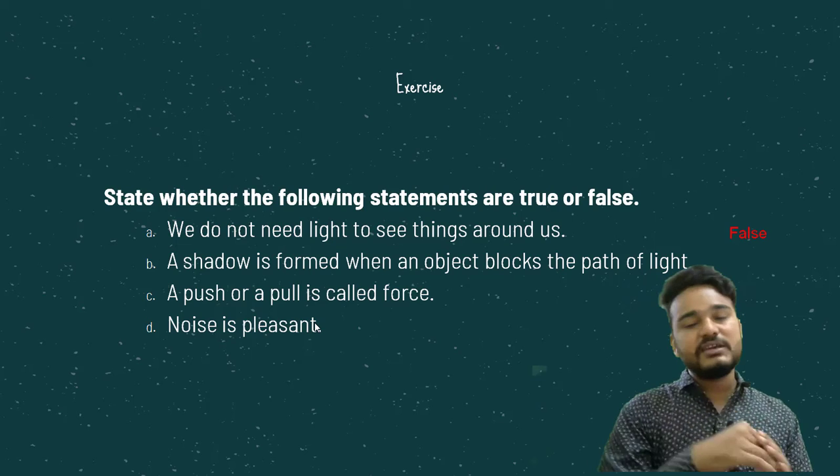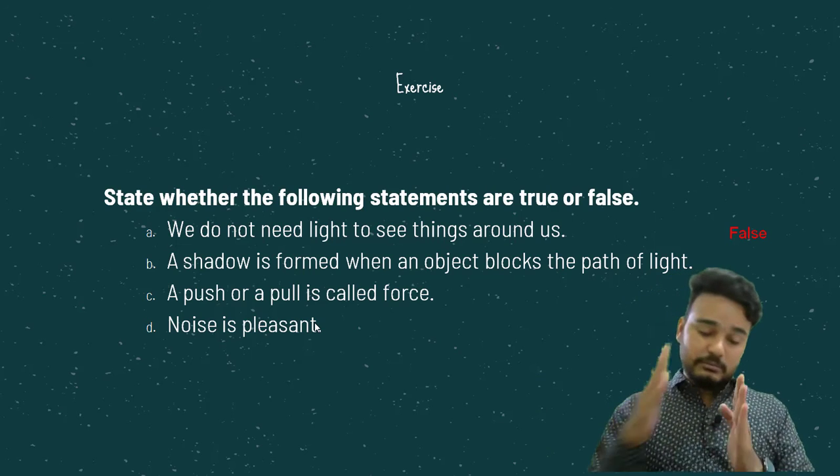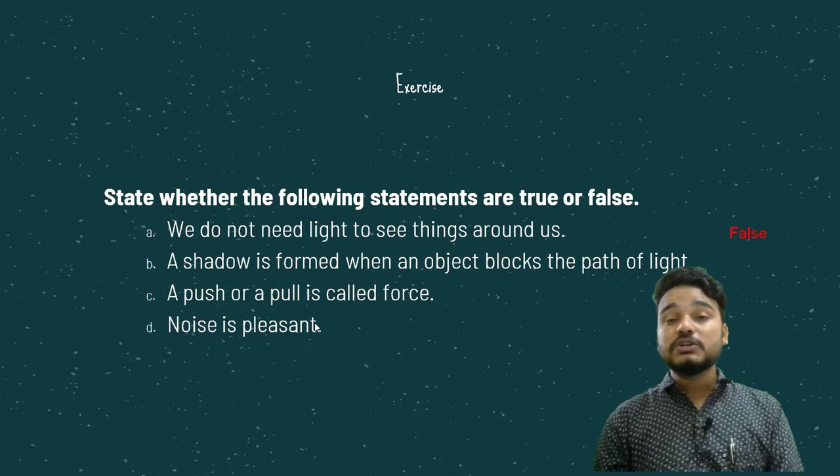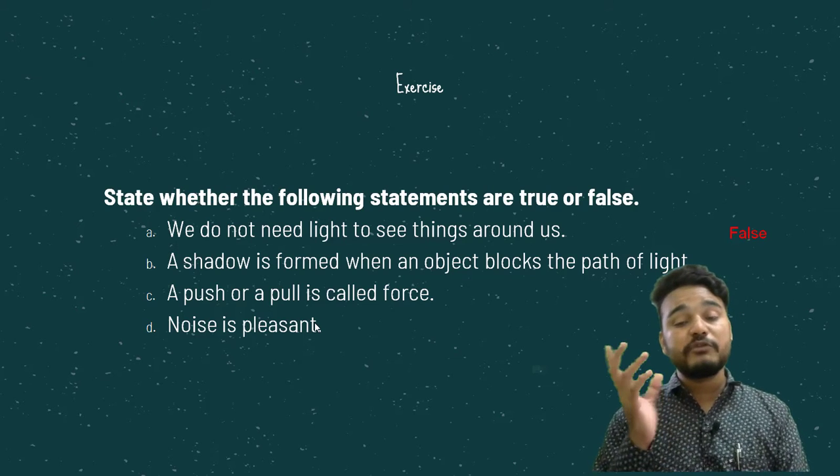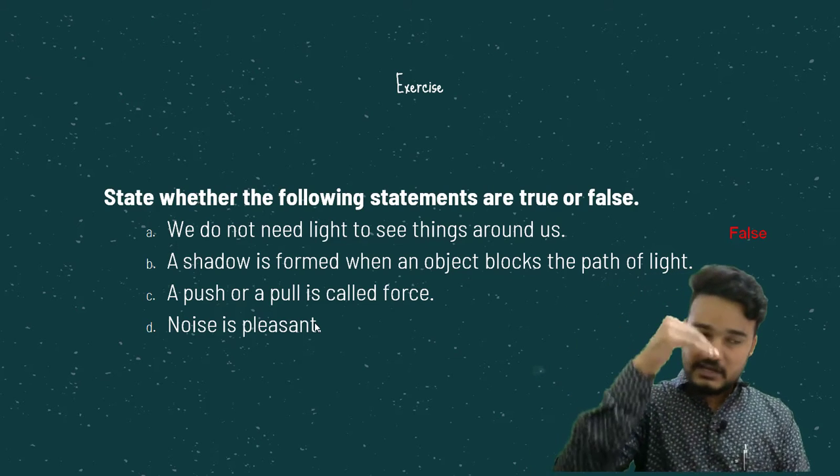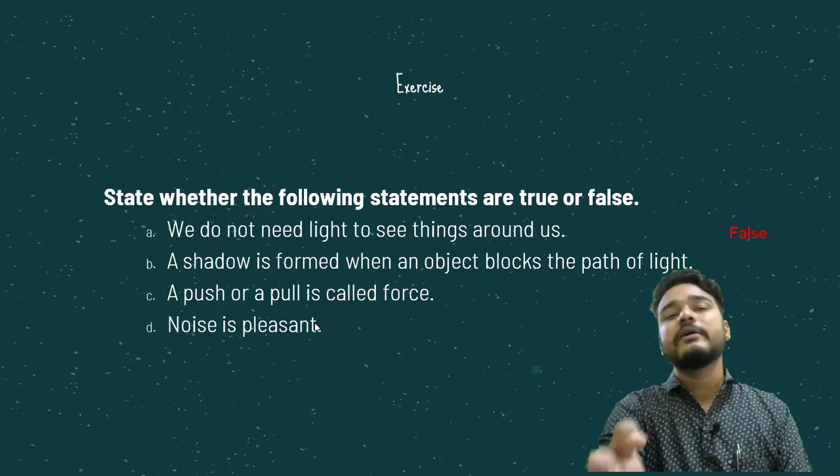Next one: a shadow is formed when an object blocks the path of light. When a shadow comes, something comes in between, and then the shadow is formed. A shadow is formed when an object blocks the path of light. If an object comes between the light and its source, a shadow is formed. Is it correct or not?